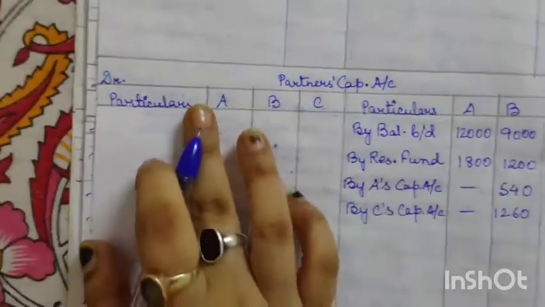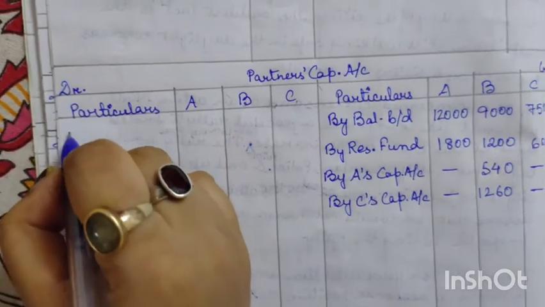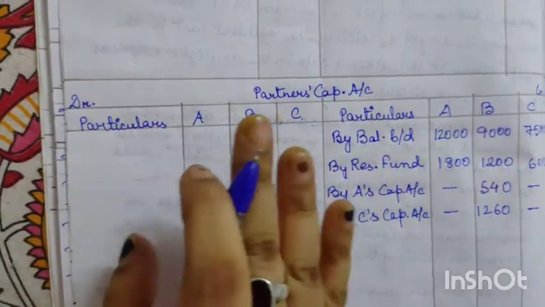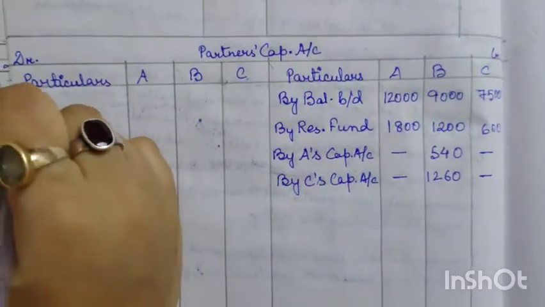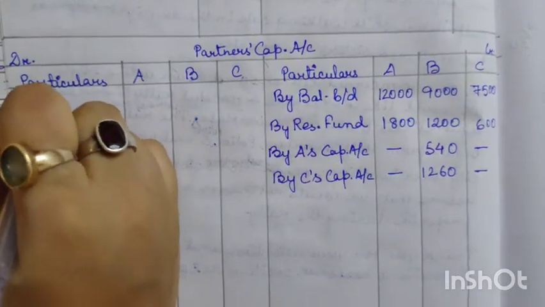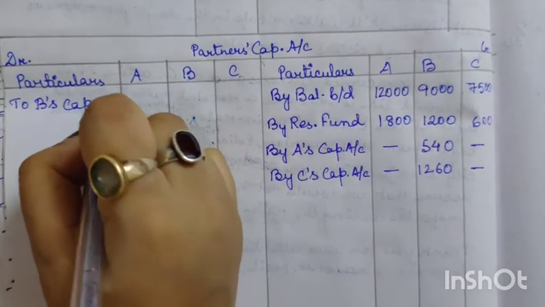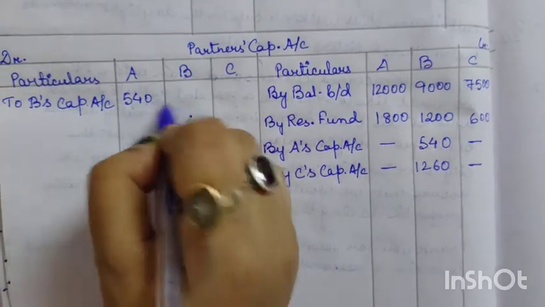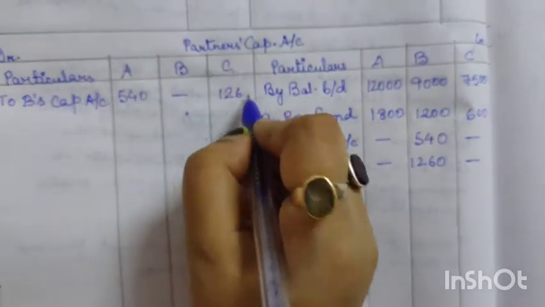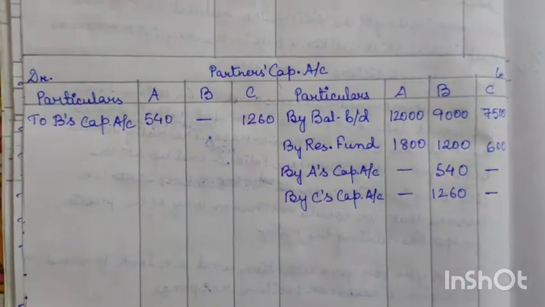That means from A and C's capital account the amount will go out. So whenever capital decreases, it is recorded on the debit side. We will write here to whom they are giving? B. So to B's capital account, A will be giving 540 and C will be giving 1,260. So this is the adjustment for goodwill.